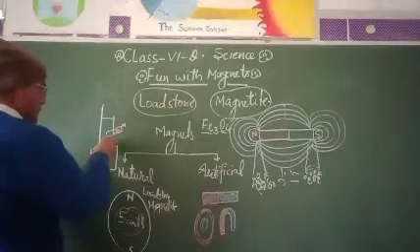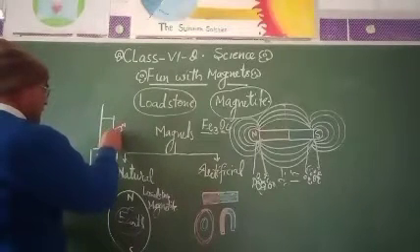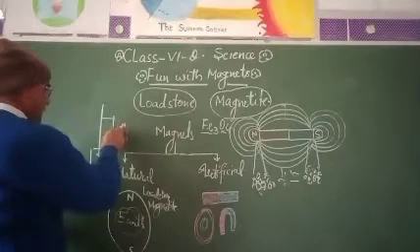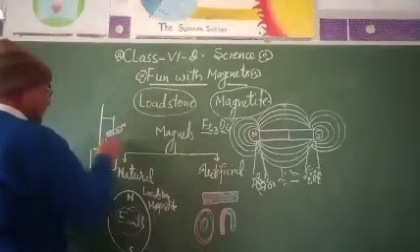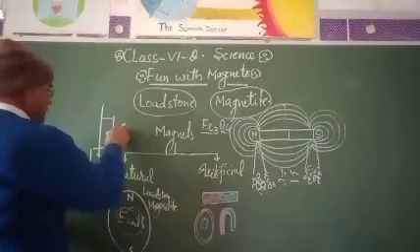This is another type of activity related to the magnet and magnetic field.